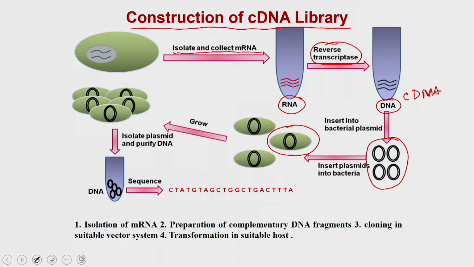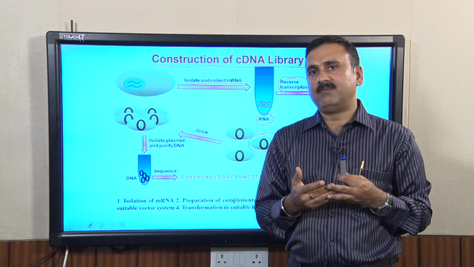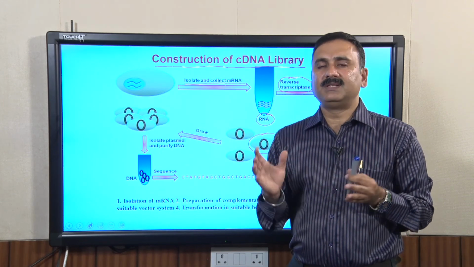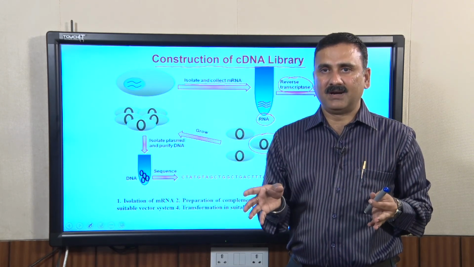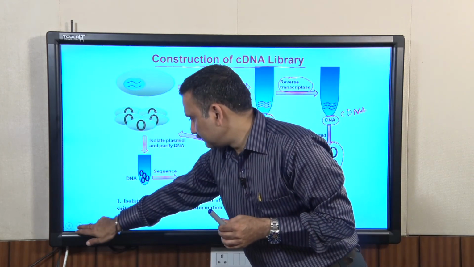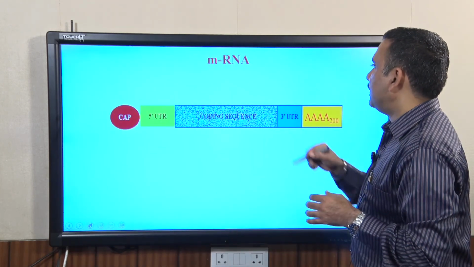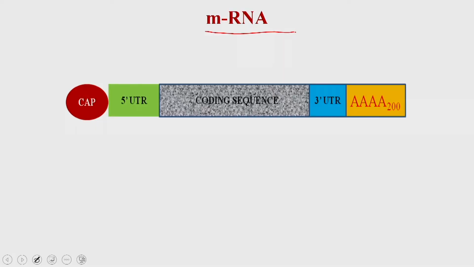So, let us discuss how to isolate and collect the messenger RNA, but before we discuss the approaches you use to collect the messenger RNA from the cell, let us discuss the general structure of a messenger RNA. A general structure of a messenger RNA has 4 or 5 definite regions which are important for its functioning.